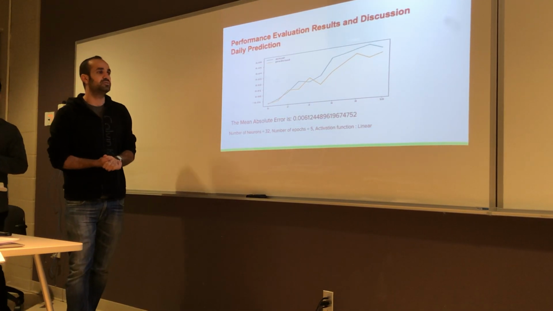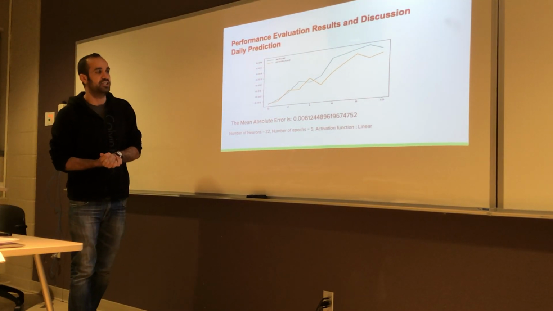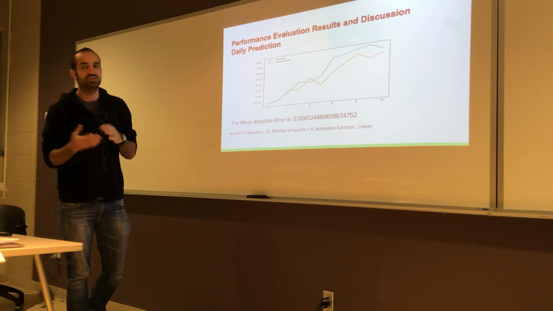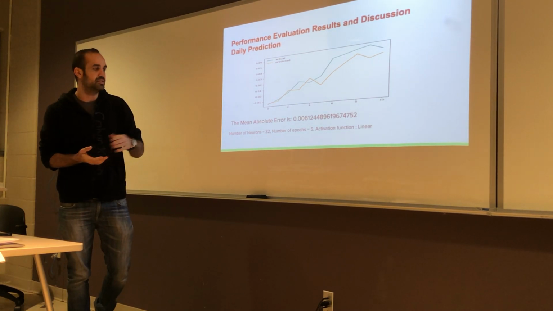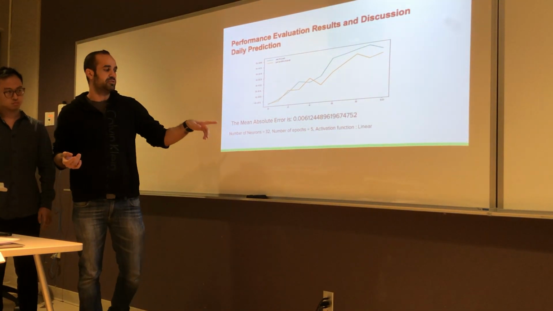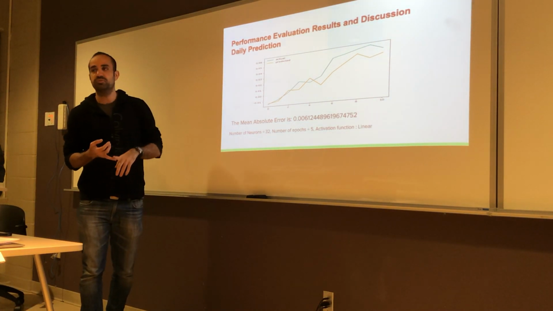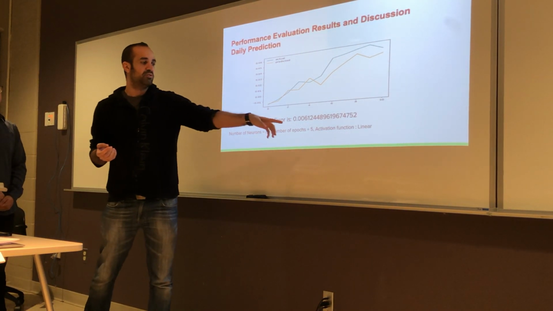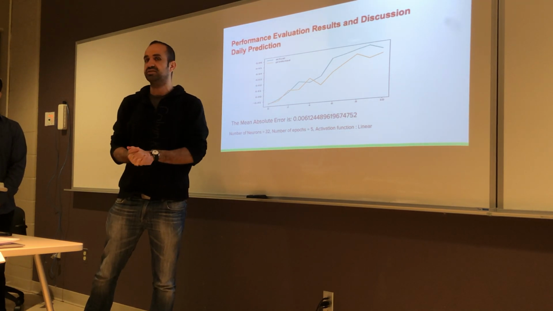Here the performance for daily prediction is considered high accuracy. The root mean square error is very low, and we used 32 neurons, 5 epochs, and a linear activation function because it is a regression problem.